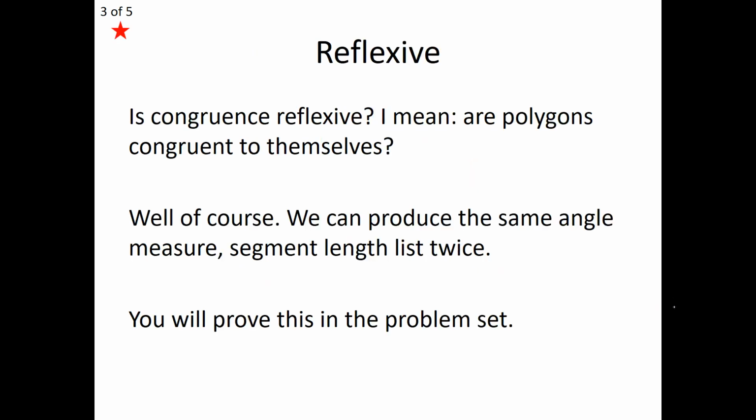Let's start with reflexivity. If I give you a polygon, and I ask the question, is congruence reflexive, I'm really asking, is that polygon congruent to itself? Well, of course it is. I can produce identical lists from that same polygon, which means all of its sides and angles correspond with themselves. So yes, the property of reflexivity does apply to congruence as well. You are going to prove this in the problem set. It's a very simple proof. I will even walk you through the statements and you just fill in the reasons. So yes, every polygon is in fact congruent to itself.